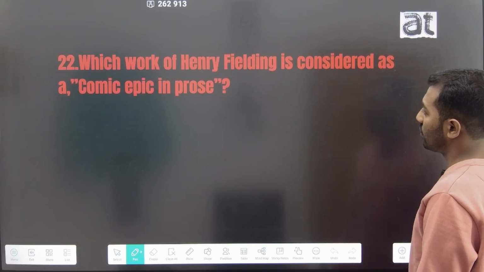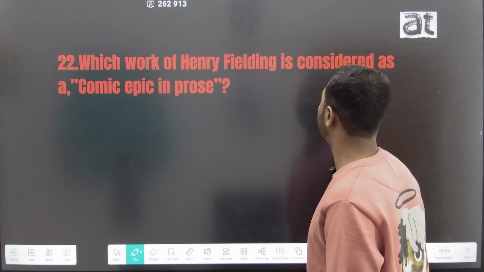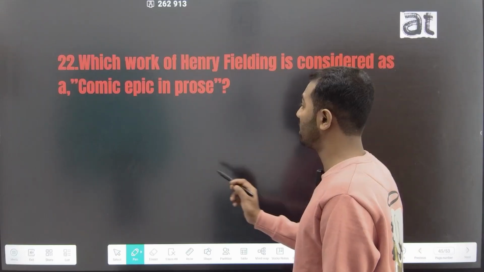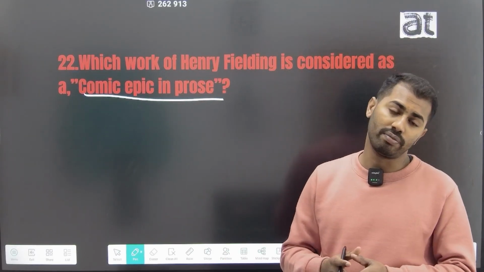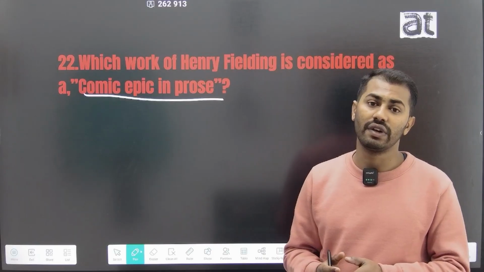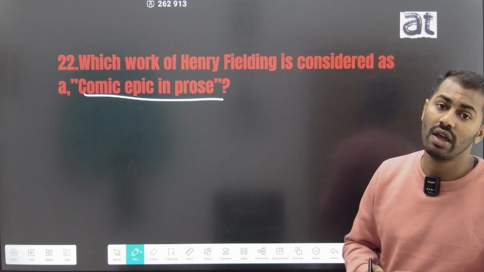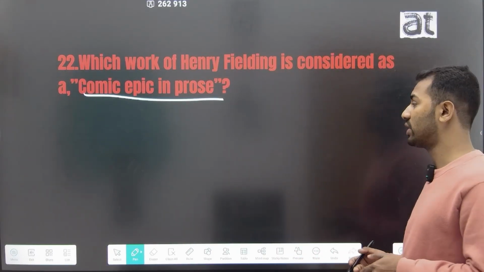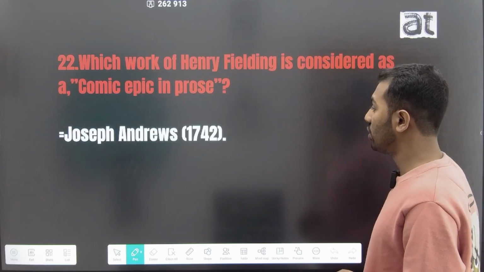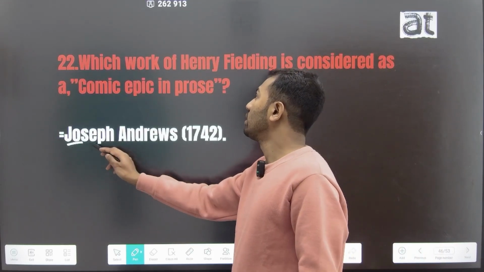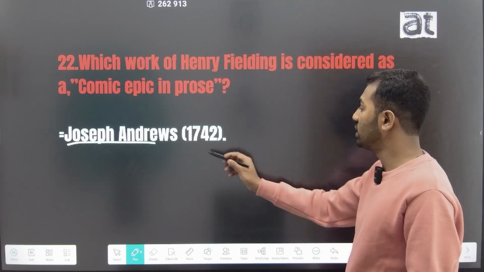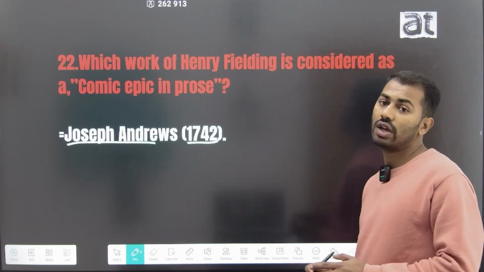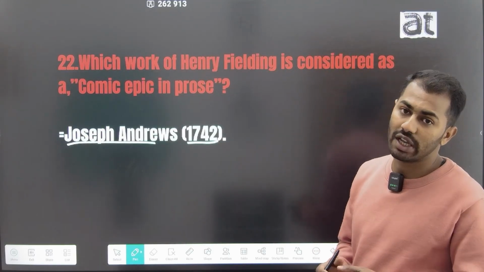The 22nd question is, which work of Henry Fielding is considered a comic epic in prose? One of the famous works of Henry Fielding is considered a comic epic in prose, and the work is Joseph Andrews. Henry Fielding's work Joseph Andrews, which was published in the year 1742, is considered a comic epic in prose.